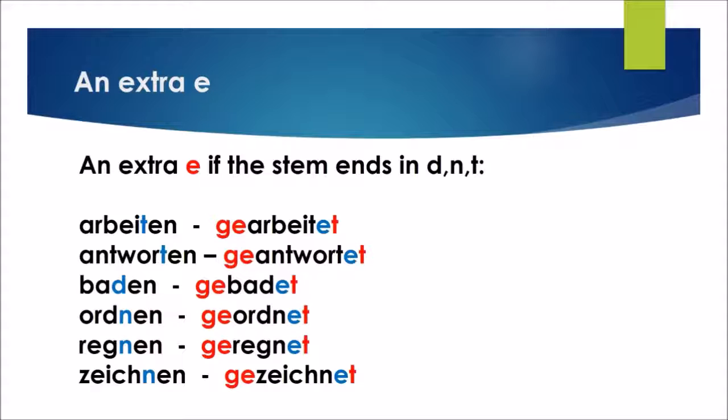Basically, even if you can't remember these three letters, the d, n and the t, if you're trying to form the past participle and you can't pronounce it, it's most likely because you're missing an e.